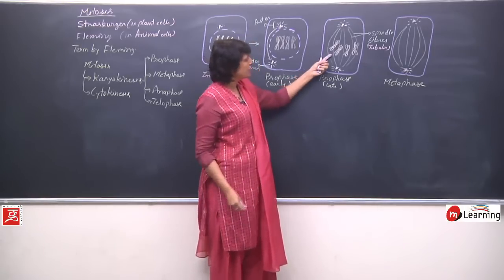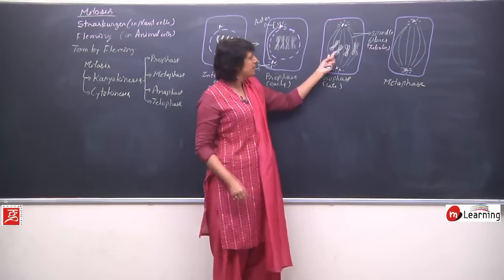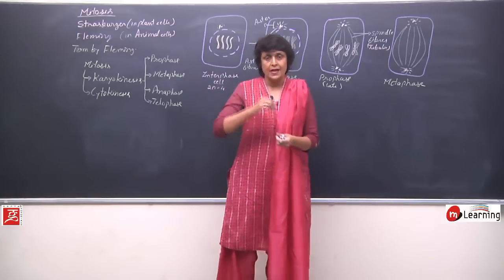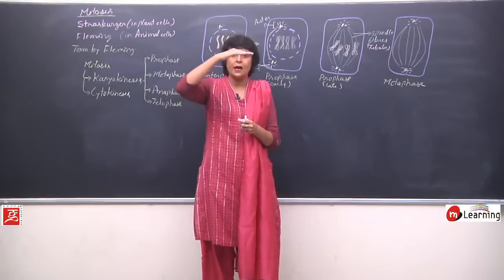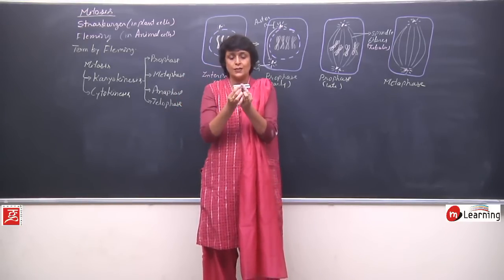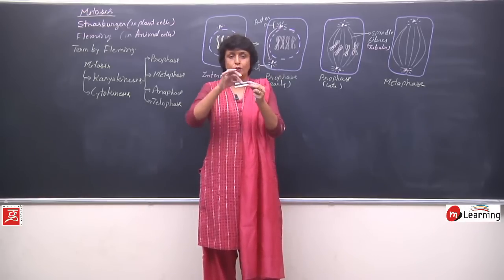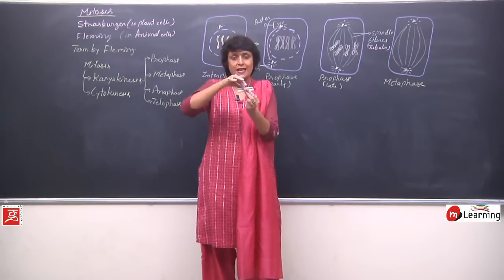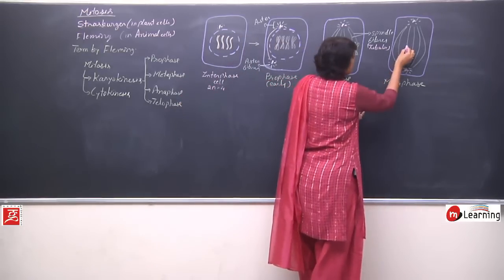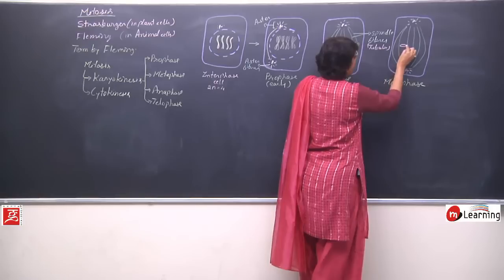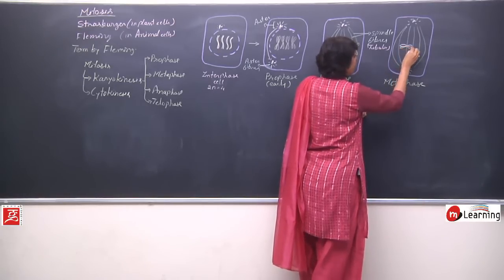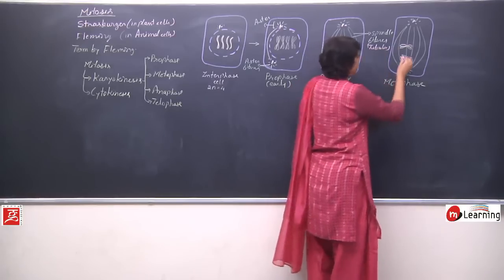Now these chromosomes are thickened further and they will arrange themselves on the equatorial plane in such a manner that one chromosome faces the upper pole and the other chromosome faces the lower pole. So if there are two chromosomes, they would be placed like this, one towards one pole, the other towards the other pole, because they have to get separated later on. So the arrangement is going to be one chromosome, and see we are drawing them a little thick here, and its copy, this is one chromosome.